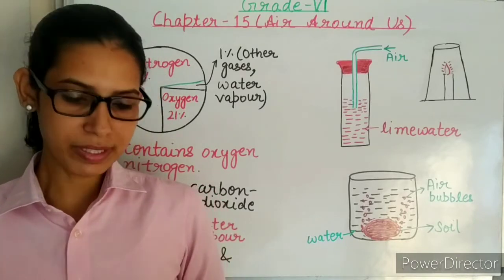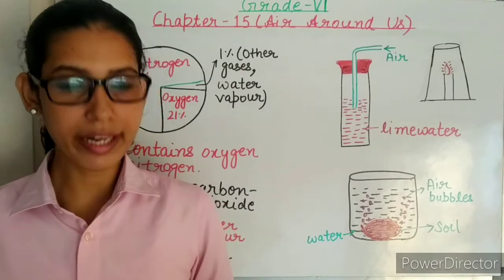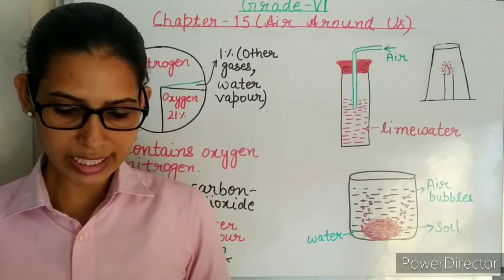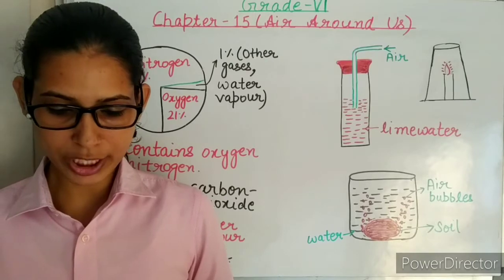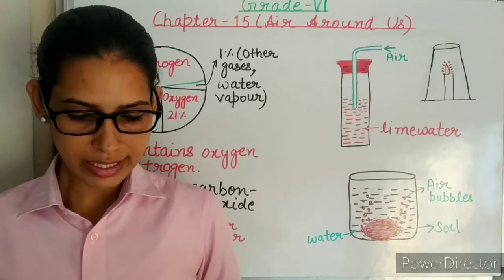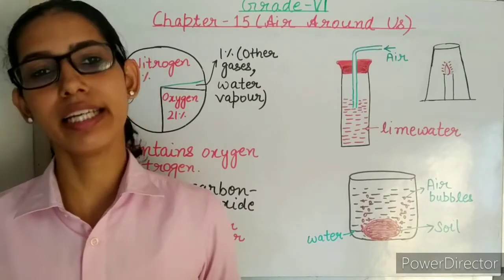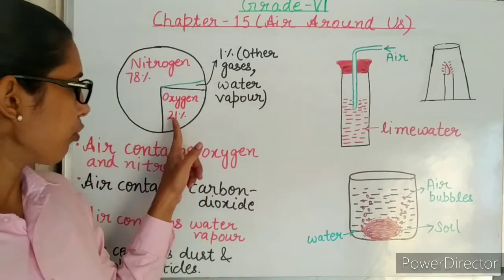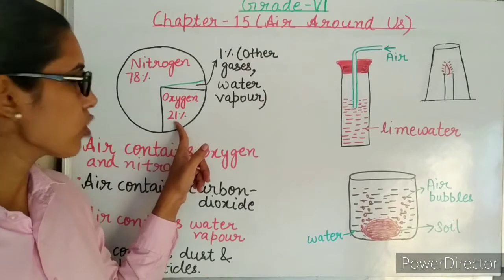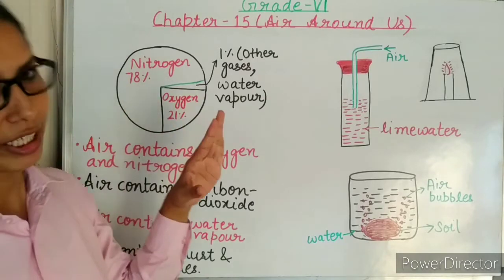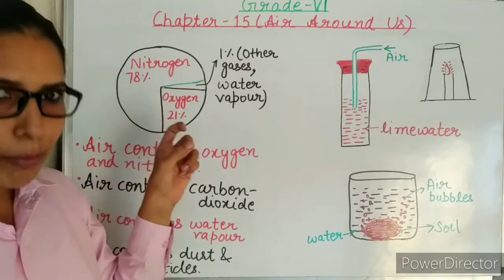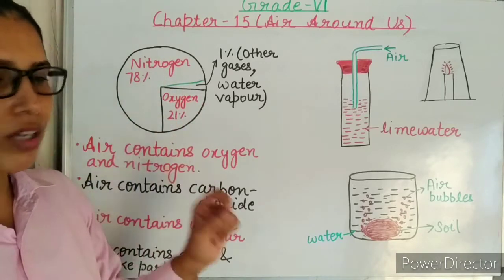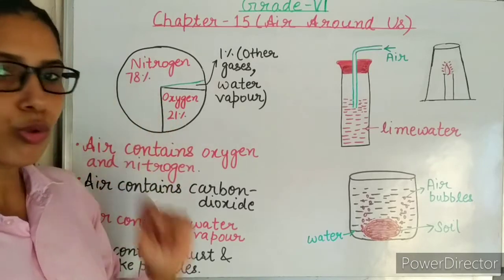Now coming to the fill in the blanks: all living things require air to survive. Next, the ratio of dash and dash in air is 1:4 by volume. So the answer is, the ratio of oxygen and nitrogen is 1:4 by volume. You can see here the amount of oxygen is 21% in the atmosphere and nitrogen is 78% in the atmosphere. So approximately the ratio of oxygen and nitrogen in the atmosphere will be 1:4.